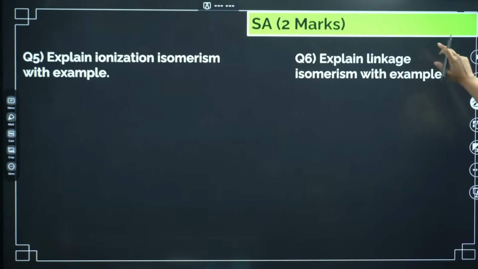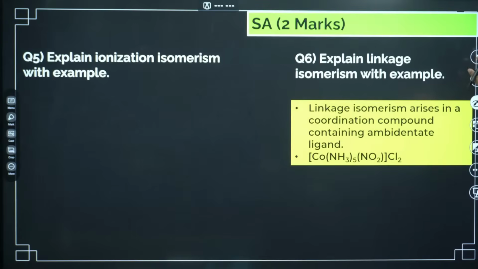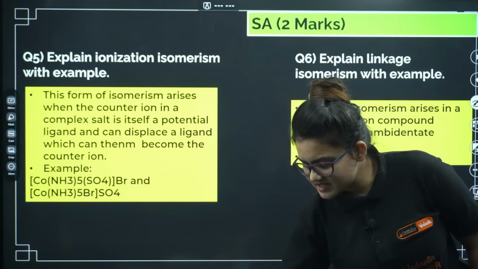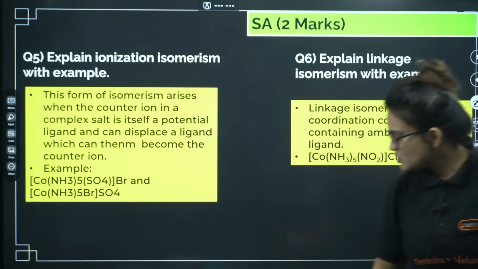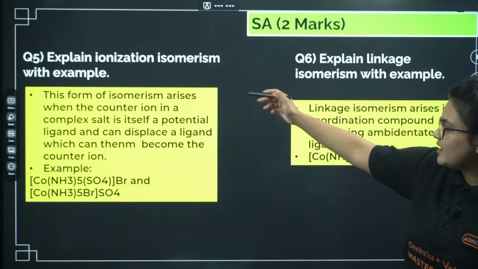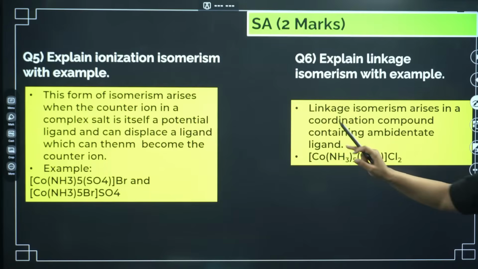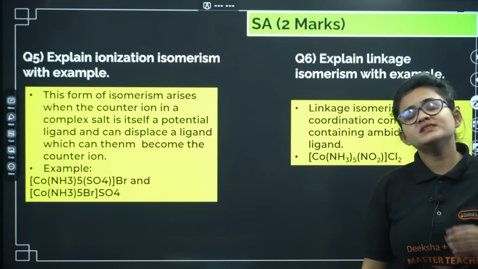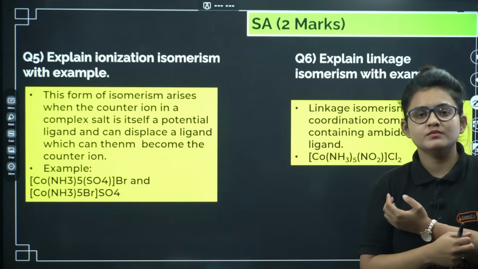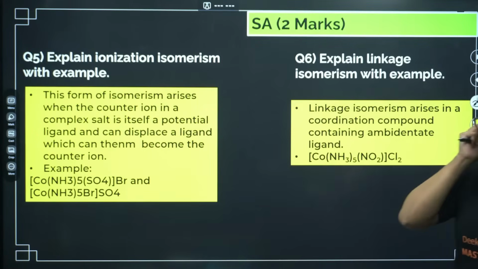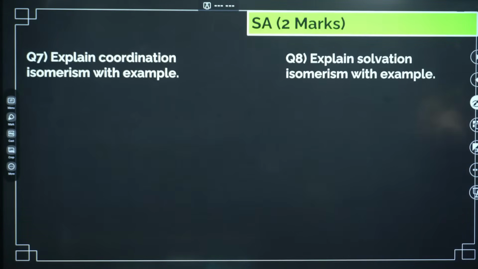Let's go. Explain the linkage isomerism and ionization isomerism. So let me tell you, my dear, all types of isomerisms are important for the definition and example purpose. Okay, so here you can see this is for the ionization, this is the example, this is for the linkage, this is the example. One more question can come, linkage isomerism arises because of which type of ligand? So your answer is going to be ambidentate ligand. Okay, let's go ahead.